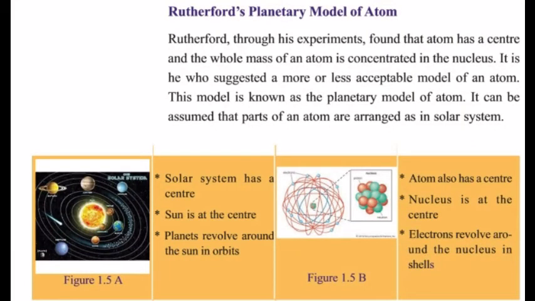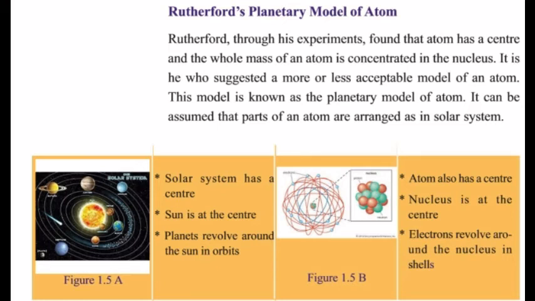In the last class, we discussed Dalton's atomic theory, the major scientists and their experiments and findings. And we studied the properties of protons, neutrons, and electrons. We also studied that an atom contains protons, neutrons, and electrons. In this class, we are going to discuss the atomic structure, the structure of the atom.